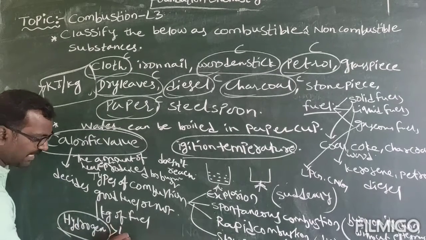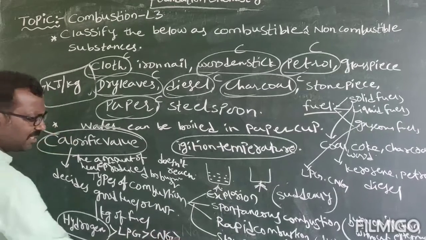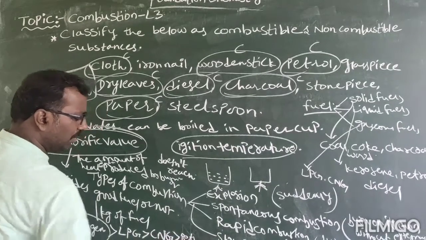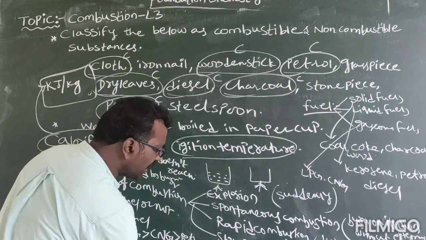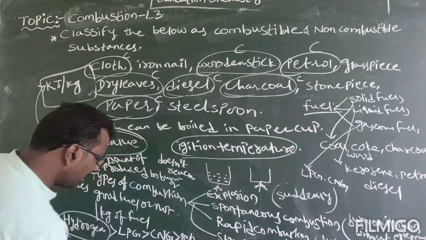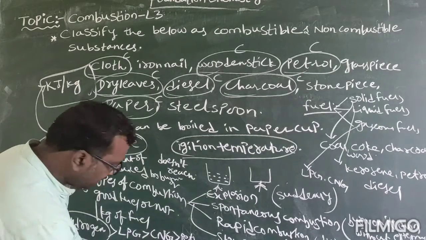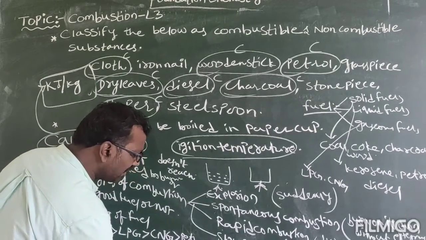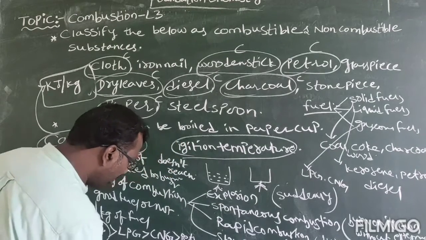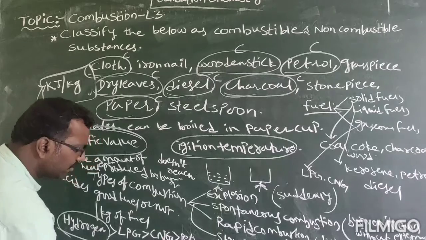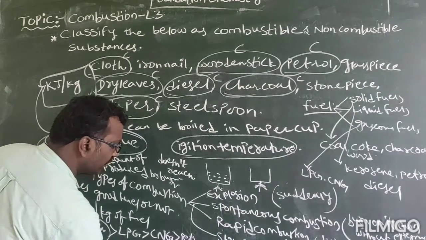So hydrogen is greater than LPG, LPG is greater than CNG, CNG is greater than petrol, petrol is greater than kerosene, kerosene is greater than diesel, diesel is greater than biogas, biogas is greater than coal, coal is greater than wood, and wood is greater than cow dung.